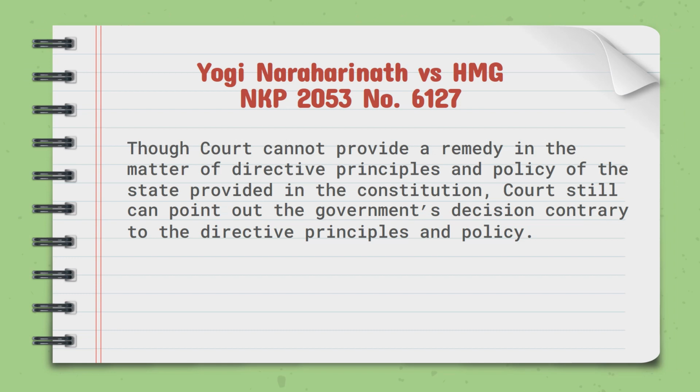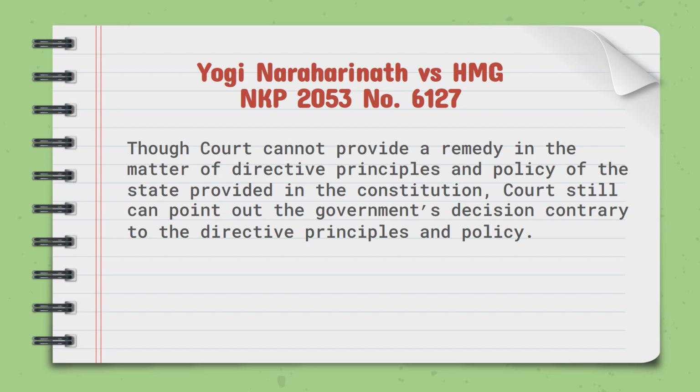Here is one landmark case related to directive principles. As we discussed earlier, in the Constitution there is a provision that directive principles cannot be questioned in court. But in Yogi Naraharinath's case, the court said, though the court cannot provide a remedy in the matter of directive principles and policy of the state provided in the Constitution, the court still can point out the government's decision contrary to the directive principles and policy.